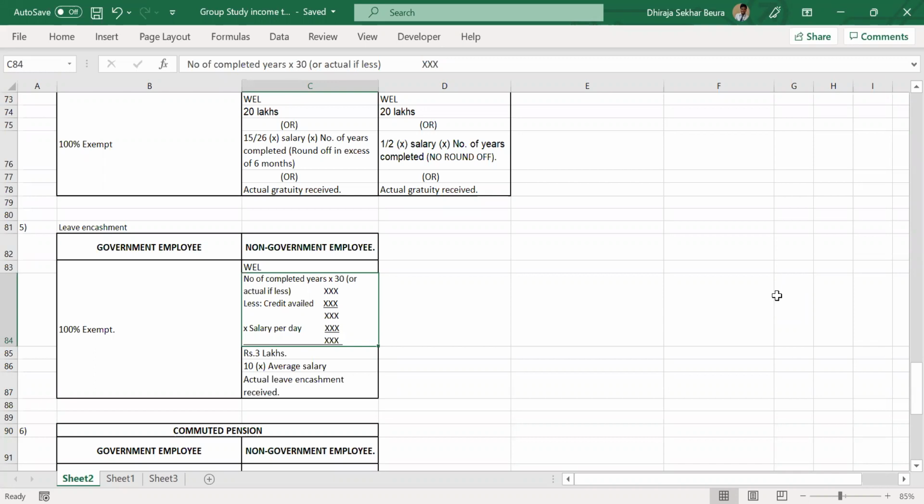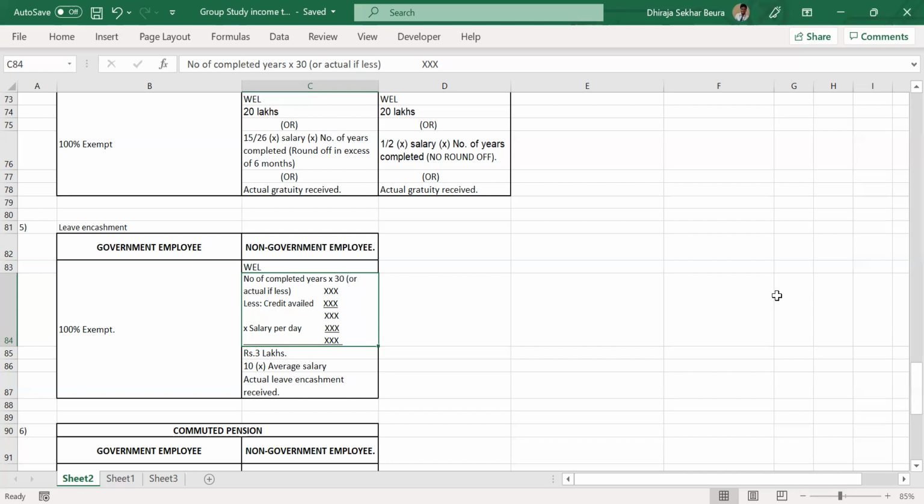I'll tell you what this amount is. Less credit already availed. Whatever amount you get after deducting that, you multiply by salary per day. Then you find out the actual value that has to be exempted and compare it with the rest of the 3 values. Again, repeating: number of completed years into 30 or actual if less, less credit availed, and the resultant value multiplied by salary per day.